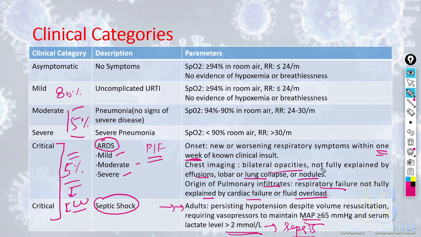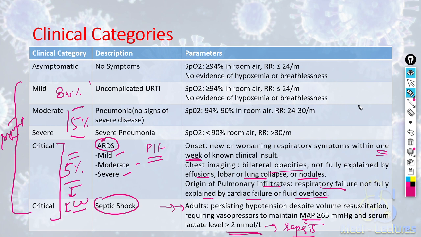So clinical categories can be asymptomatic. If the patient is symptomatic, he can be mild, moderate, severe or critical. Mild illness is seen in 80% of cases, moderate to severe in 15%, and critical illness in 5% of cases.